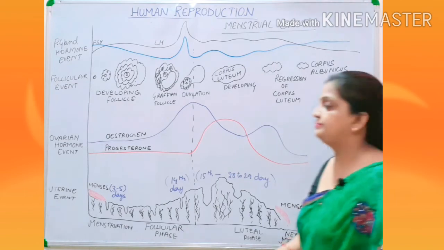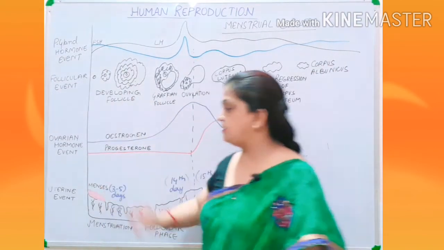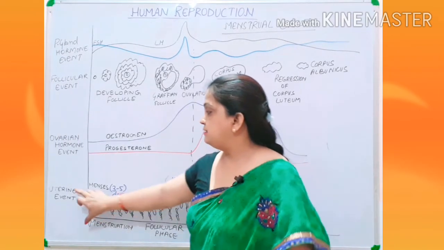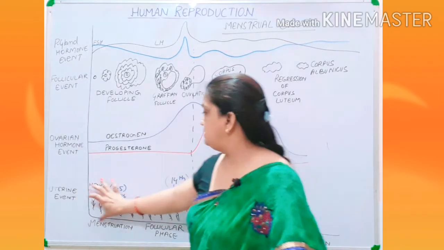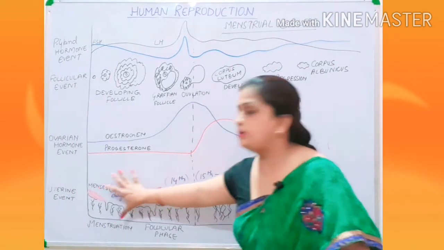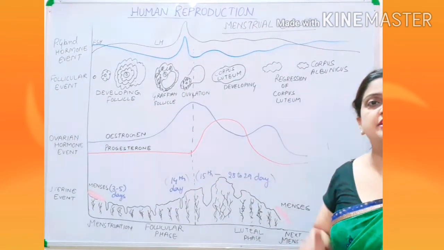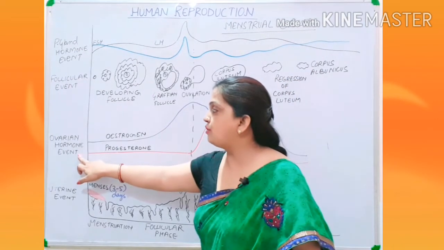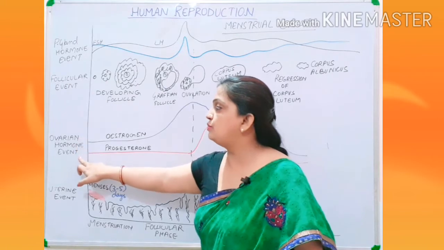Now children, on this side you can see that I have mentioned from bottom uterine event. These are all the changes which are taking place inside the uterus. Then this is your hormone, ovarian hormone event.